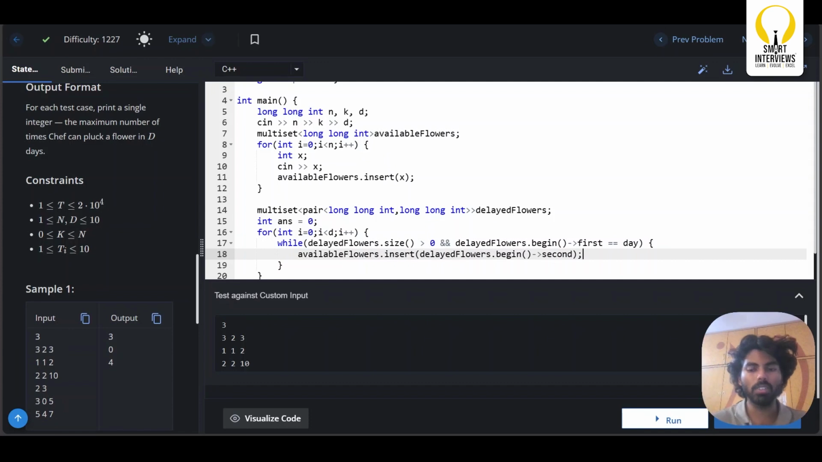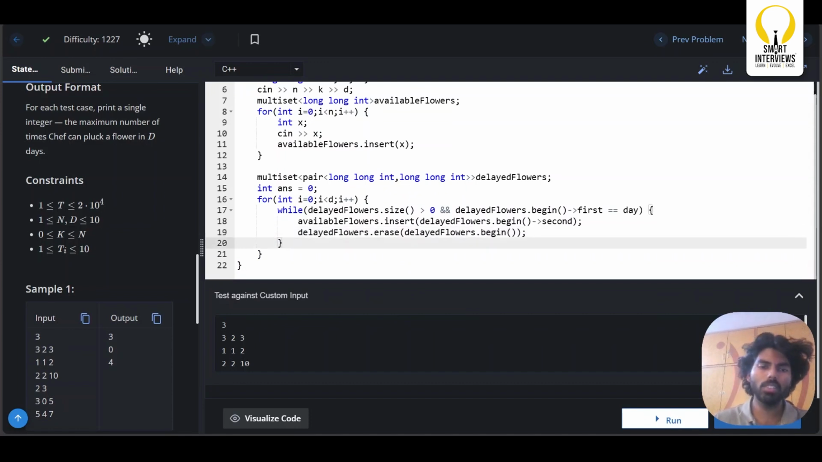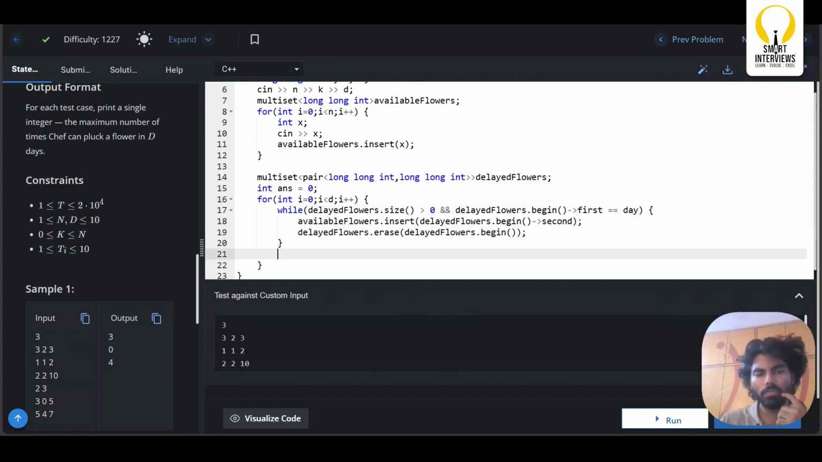Now once I add this flower which has already started blooming, do I need this flower in my delayed flowers? No, right? So let me simply remove that. delayed_flowers.erase of delayed_flowers.begin. Done. This flower is deleted. Now this is one step. What is the next step?